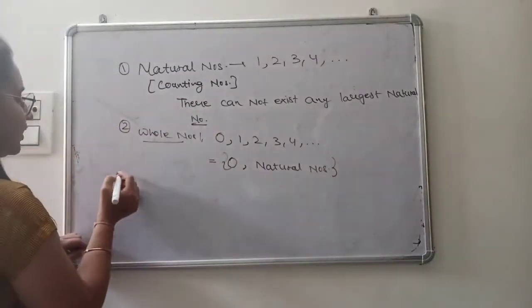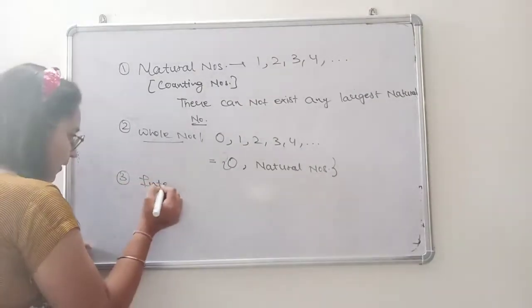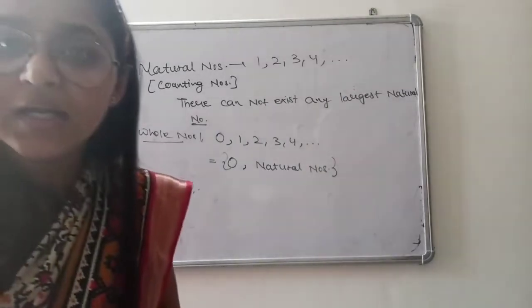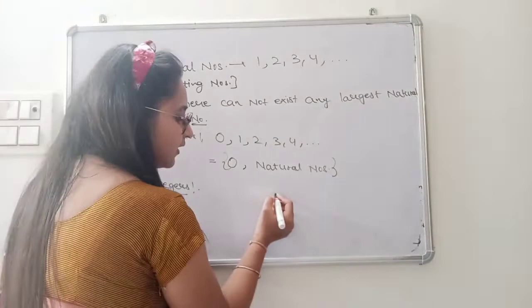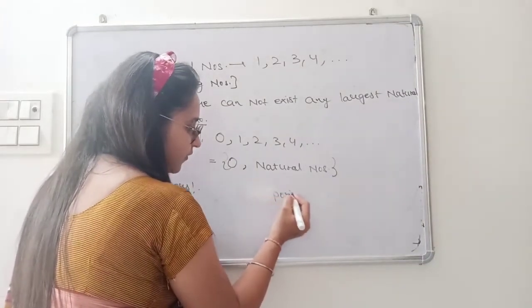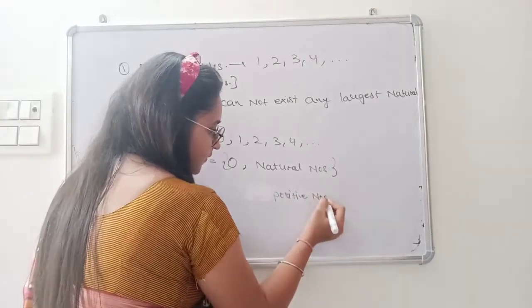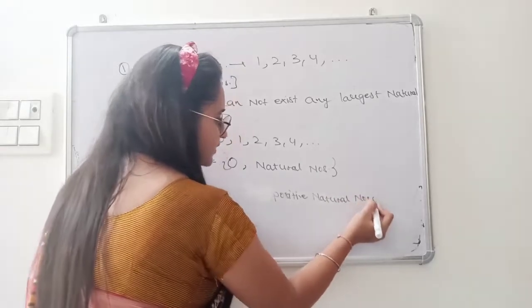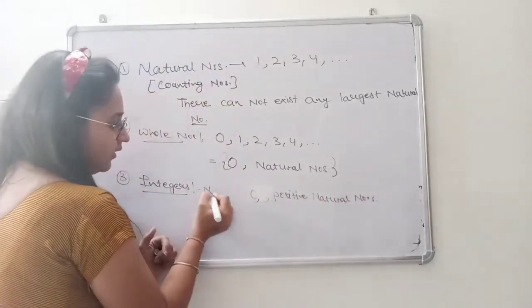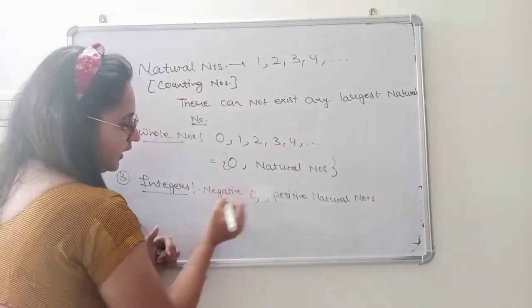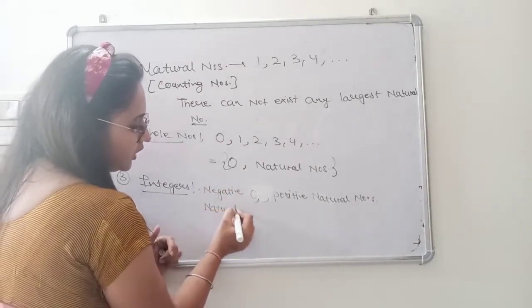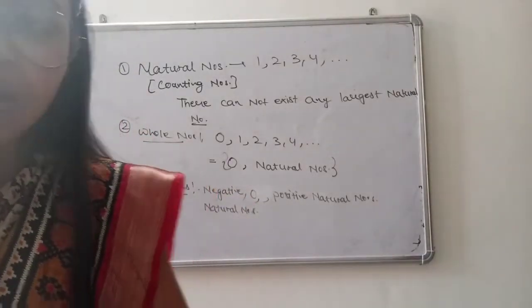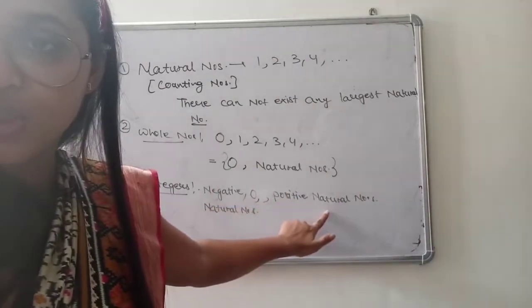Now the next definition is integers. Integers are the collection of negative natural numbers, then 0, and then positive natural numbers.